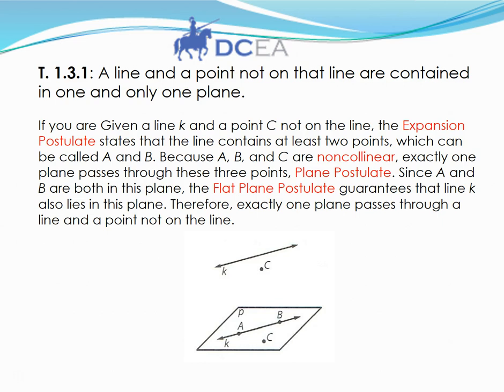So here's an example of an informal proof in paragraph form using what we've learned. If you are given a line K and a point C not on the line, the expansion postulate states that the line contains at least 2 points.